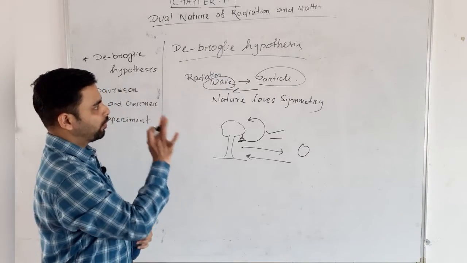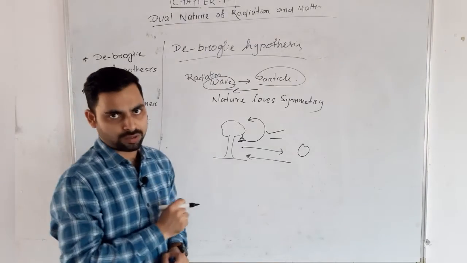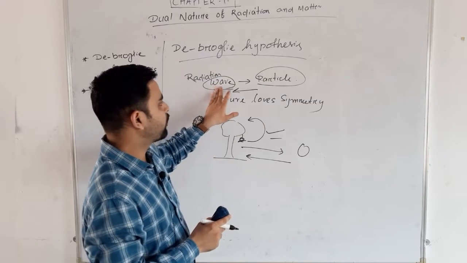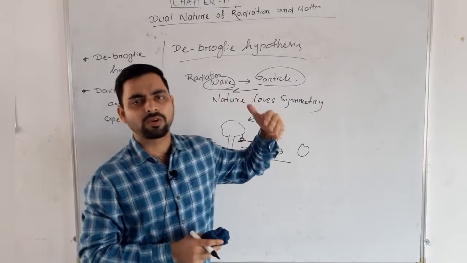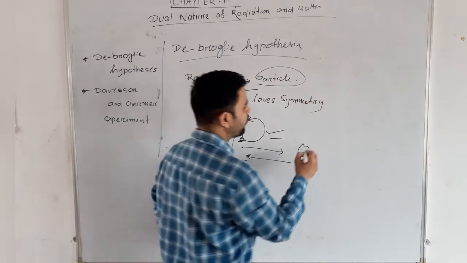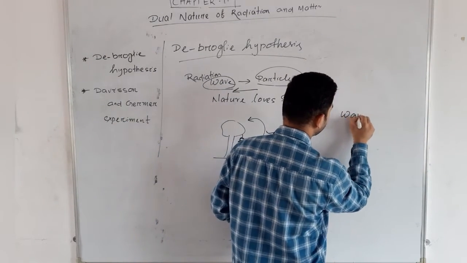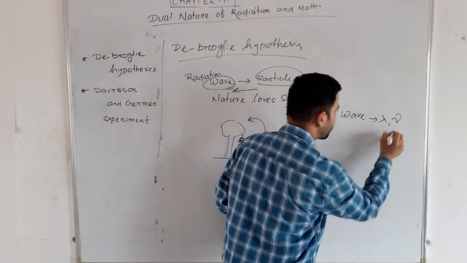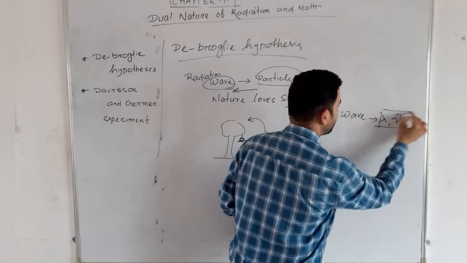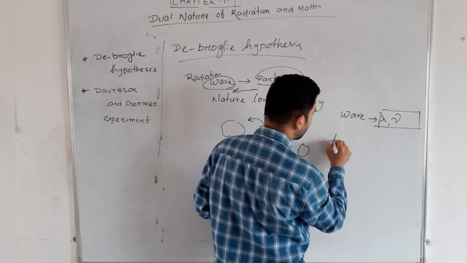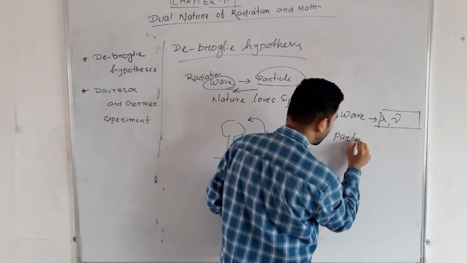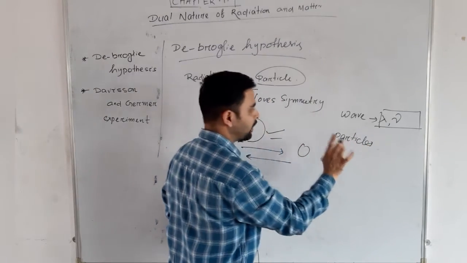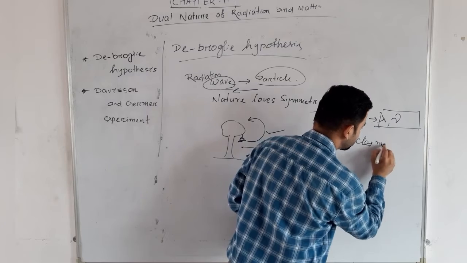If a particle has wave nature, it must have some wavelength, because the property of wave is wavelength and frequency. And we can call an object a particle if it has momentum.